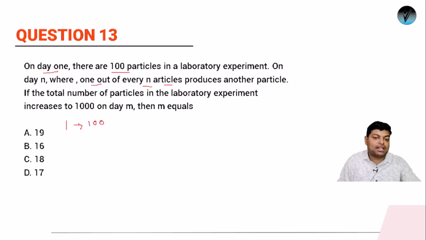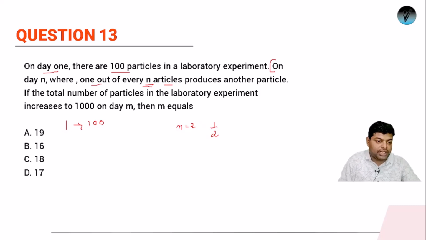So what it is saying is that on day n, 1 out of every n particles produces another particle. If the total number of particles in the laboratory experiment increases to 1000 on day m, then m equals to? So what this line is saying is, for example, suppose n is 2. Okay, if n is 2, it means that 1 out of every 2, ठीक है, यही होगा ना, 1 out of every n, so 1 out of every 2 particles produces another particle.